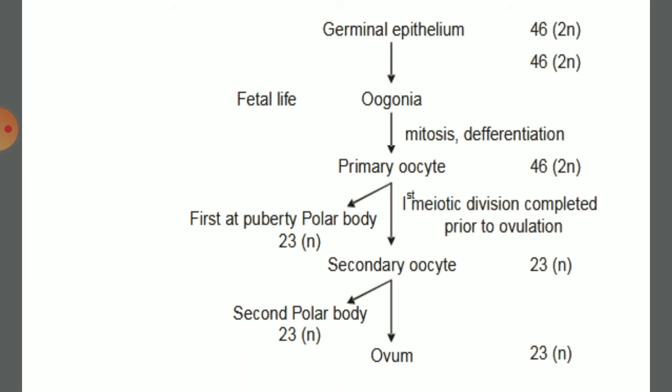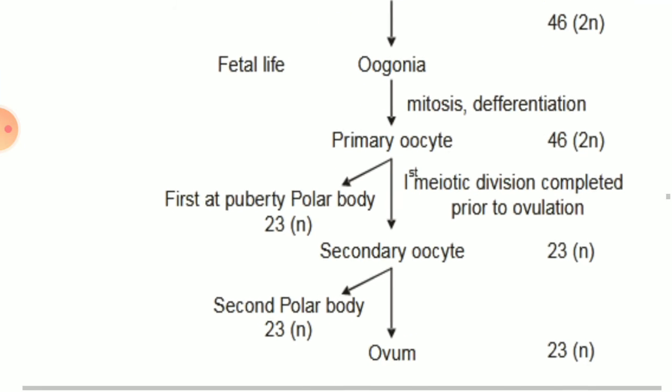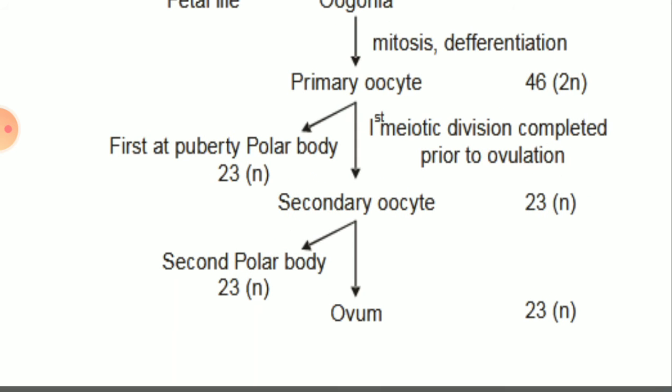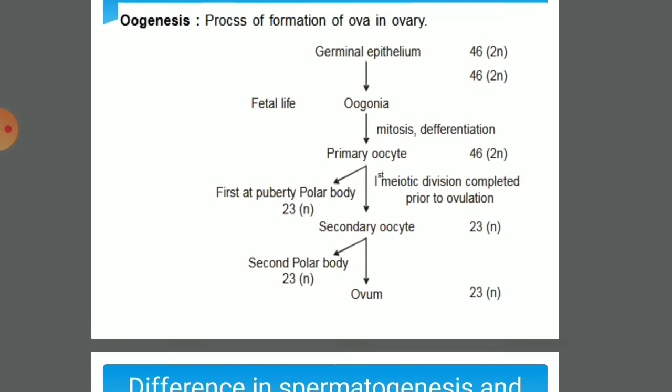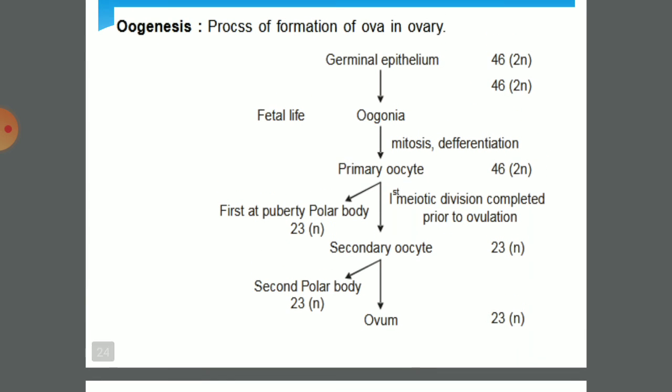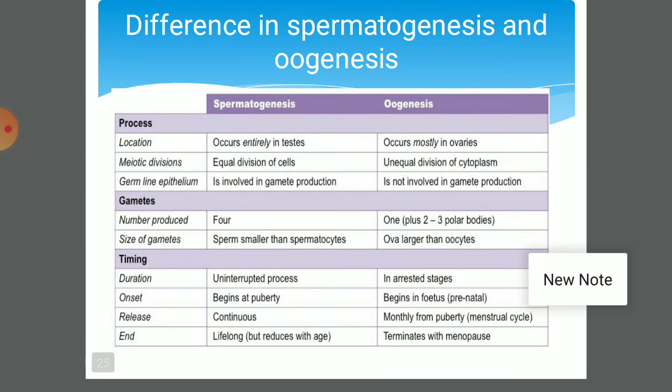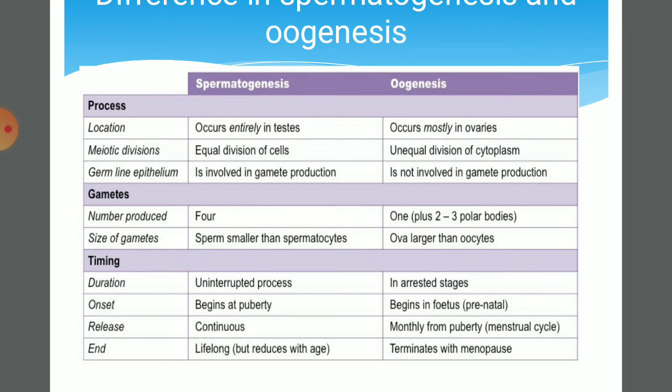So try to understand that oogenesis and ovulation are different stages. This takes place at different stages, and the secondary oocyte again undergoes the meiosis second division, but it is after fertilization. The second polar body and ovum are formed. That is also known as the ootid, and thus oogenesis takes place in the female in the ovary. So the formation of the female gamete in the ovary is called oogenesis.